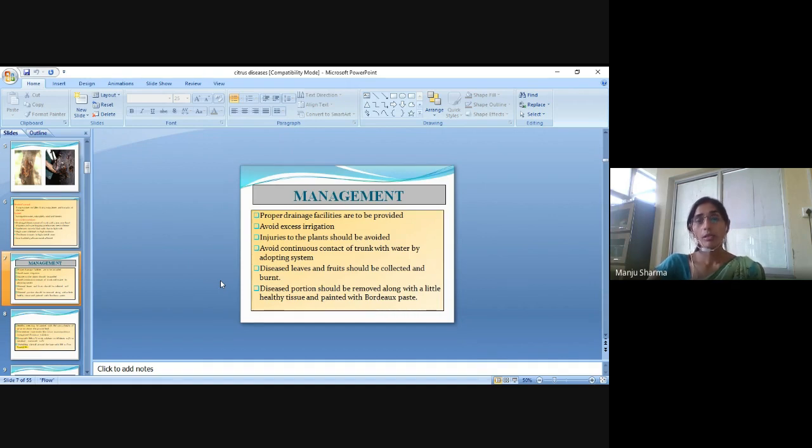Then management: proper drainage facilities are to be provided. Avoid excess irrigation. Injuries to the plants should be avoided. Avoid continuous contact of the trunk with water. The diseased portion should be removed along with a little healthy tissue and painted with Bordeaux mixture.